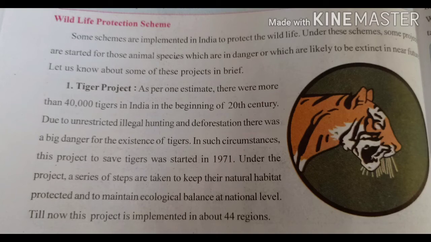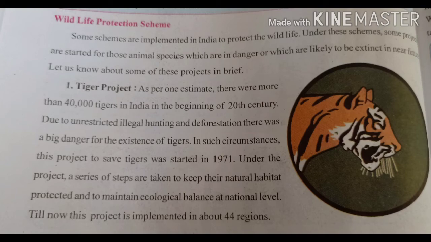As per one estimate, there were more than 40,000 tigers in India at the beginning of the 20th century. That was the estimate. Due to unrestricted illegal hunting and deforestation, there was a big danger for the existence of the tigers.